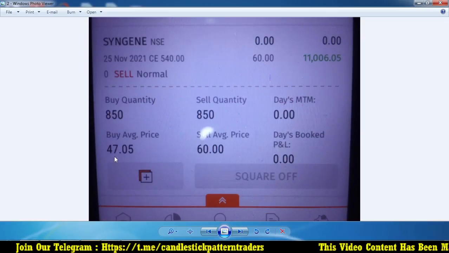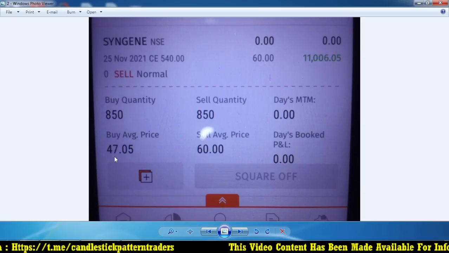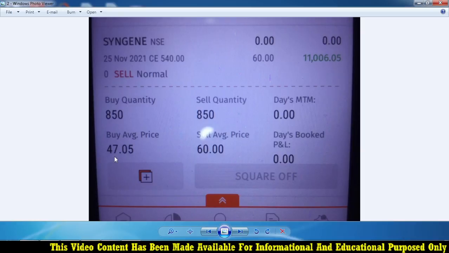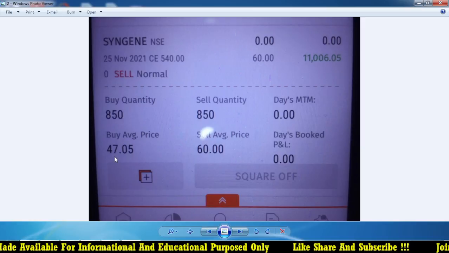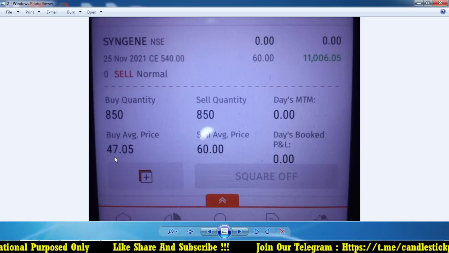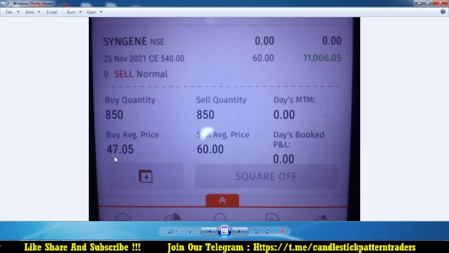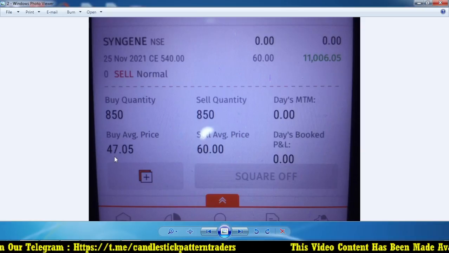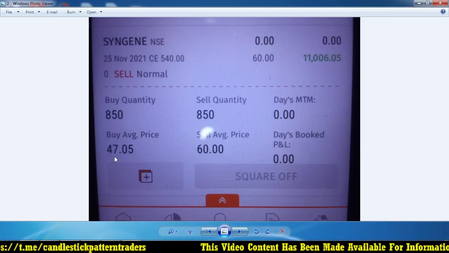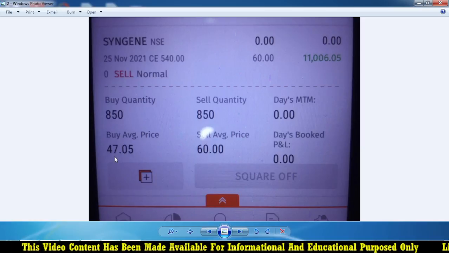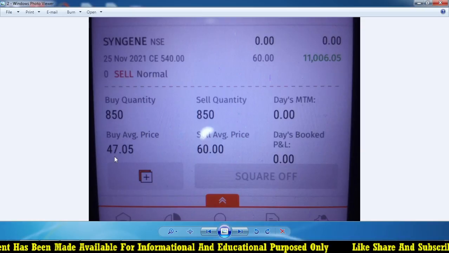And this one is a positional option strategy. Based on my option strategy, I took this position yesterday. It is not an intraday trade, it is a purely positional trade. Today I got a good opportunity to sell around 60, but there was a huge bid ask spread gap, and after I exited around 60, it went up to 74 also. But I am not worried about that because it is giving me more than 10,000 or 11,000 rupees profit. It is good enough for me, so I booked it.